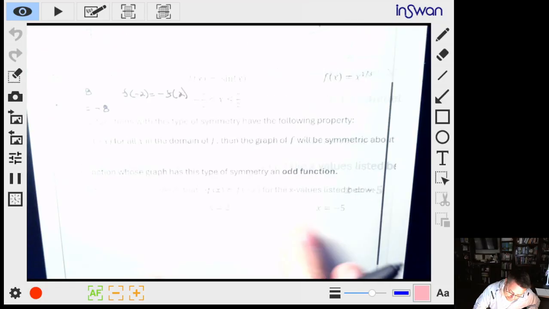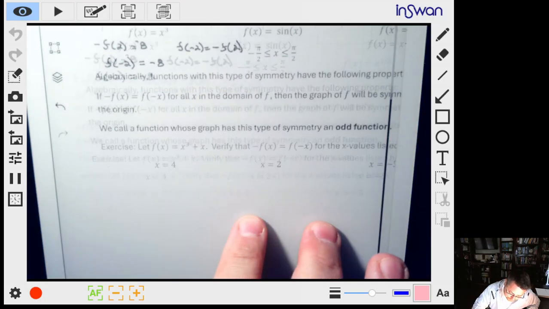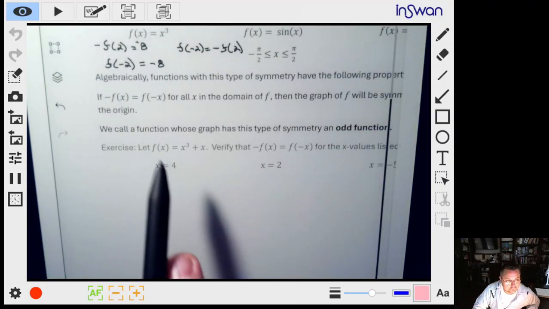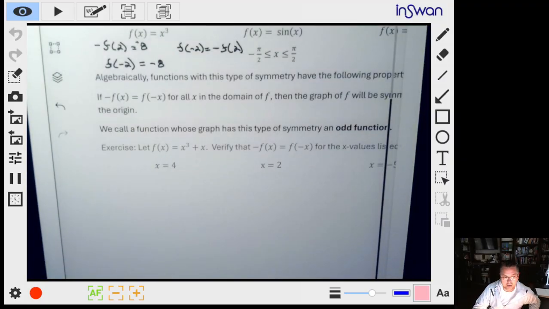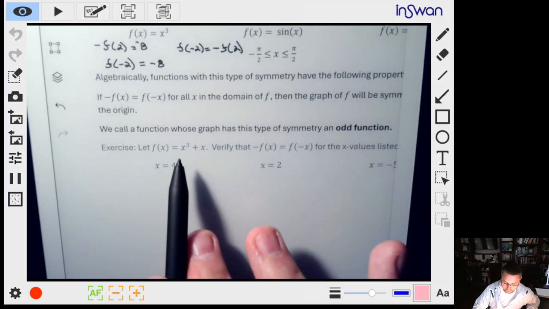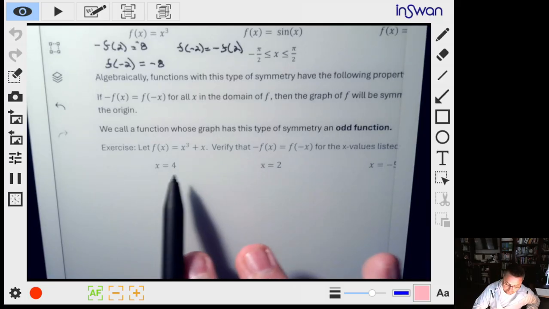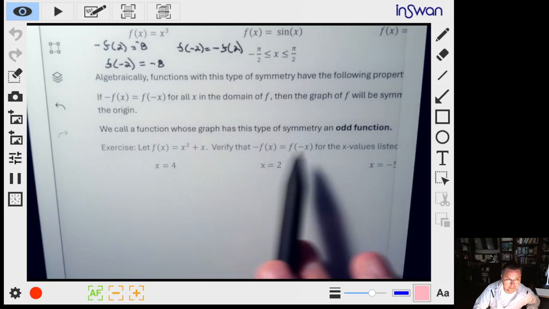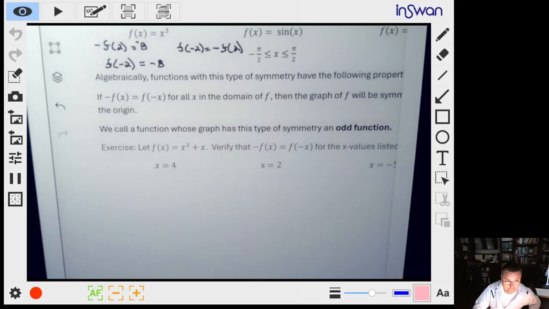So to justify that, okay, let's take a look. This function right here is an odd function. Okay, I've picked on this odd. We're going to verify for each of these x values, again, that this statement does hold true.